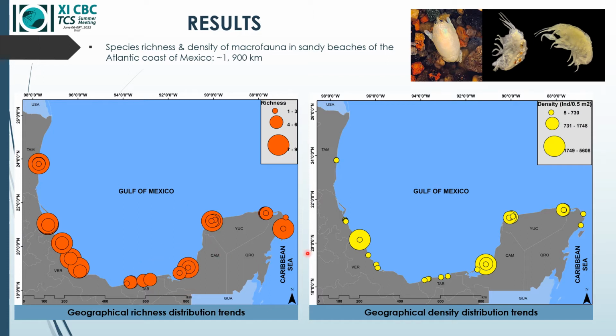Meanwhile, the density values were relatively low for all states, except for Nautla in Veracruz state and Sabancuit in Campeche state. Low species richness and densities could be occasioned by human activity, for example, coastal infrastructure and marine pollution. In the specific case of Tabasco, with the lowest values in both richness and density, this could be occasioned by the oil industry, which impacts this part of the southern Gulf of Mexico remarkably every year.